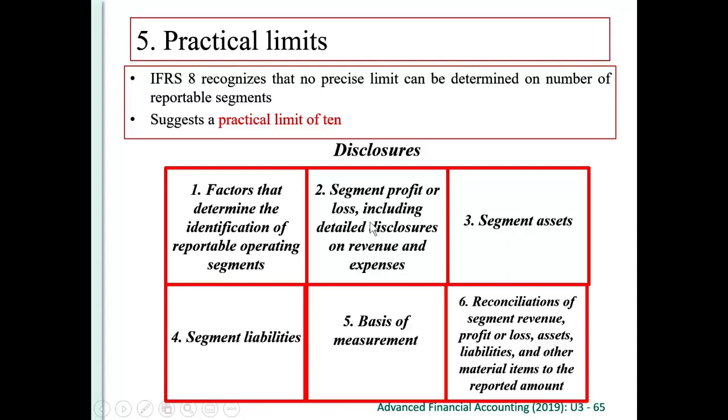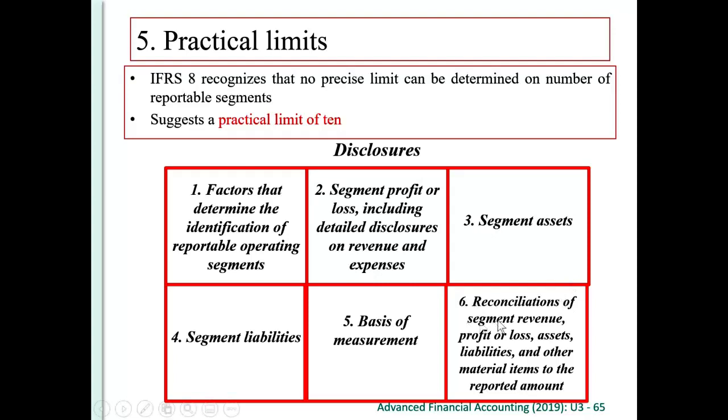So profit, loss, revenue, expense. And also you have to report the segment's assets. For each reportable segment, you disclose the assets and also the liabilities. You have to disclose also the basis of the measurement.